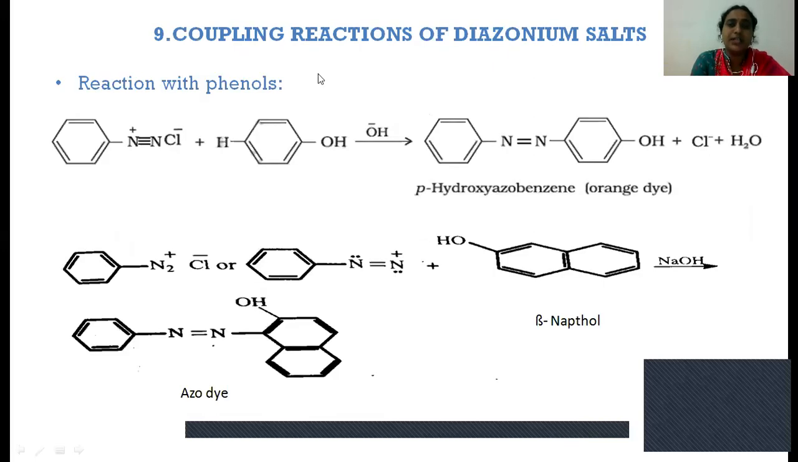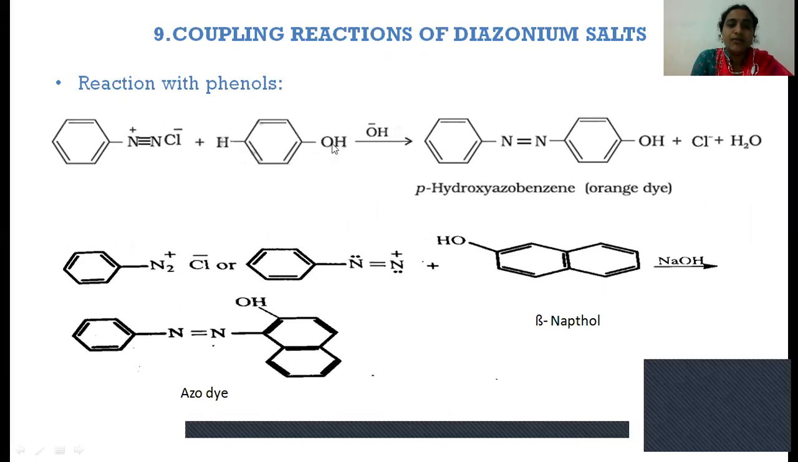And the next reaction is coupling reactions. Here, benzene diazonium chloride first undergoes a coupling reaction with phenols. So benzene diazonium chloride reacts with phenol.